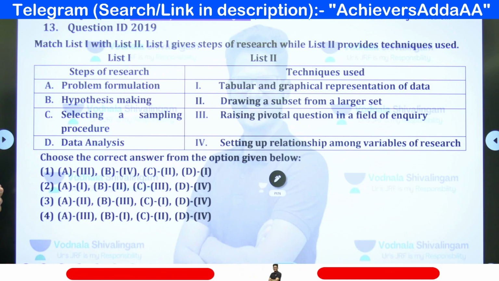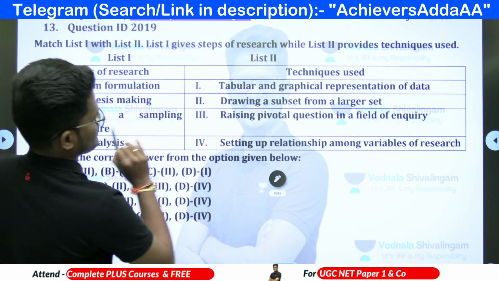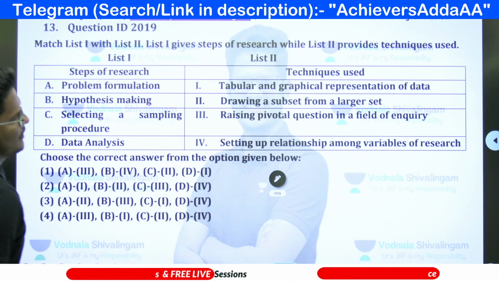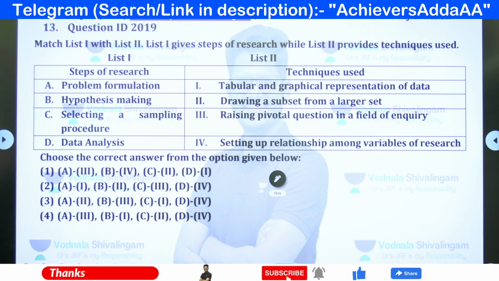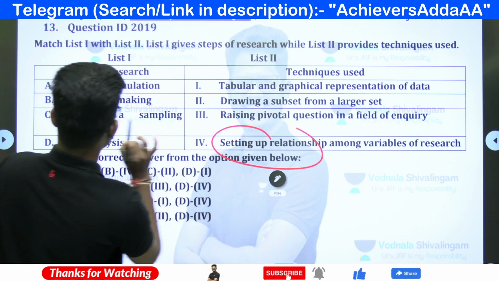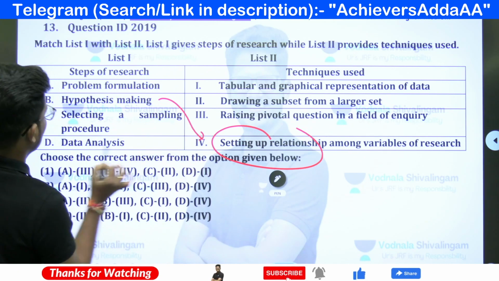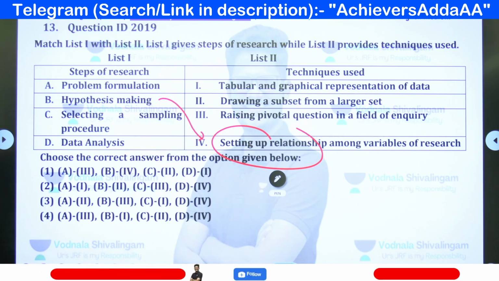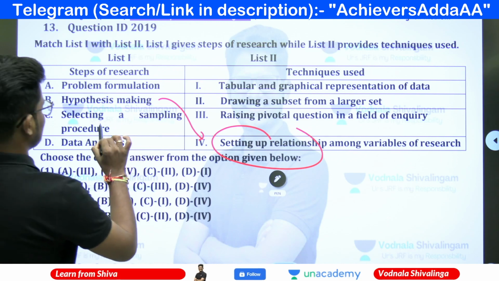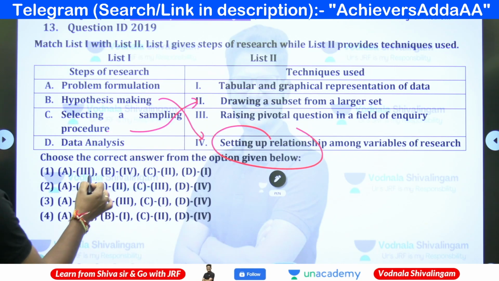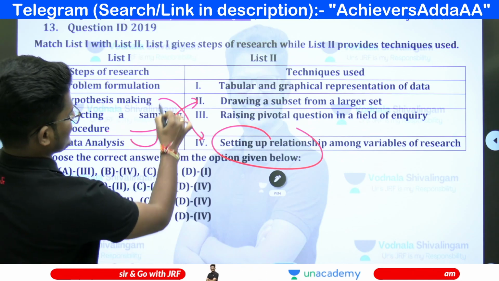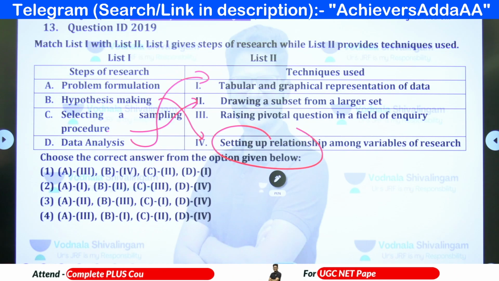So out of these 4: problem formulation, graphical and tabular presentation, drawing a subset from the larger set, raising a pivotal question in the field of inquiry, setting up a relationship among the variables. Setting up a relationship is nothing but hypothesis making. B must be 4. Selecting a sampling procedure, this C must be a subset which is 2. And data analysis is a presentation, graphical representation of the data.